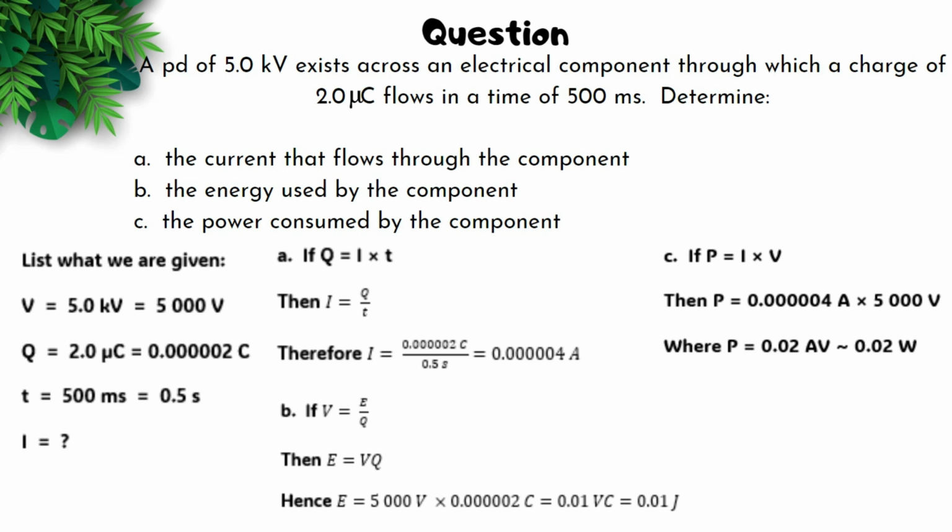Remember, the SI unit for energy is joules. Then the last question asks about power. We see power is related to current and voltage via the equation power is equal to I times V. We have I, we have V, we can substitute, and from there we find that power is equal to 0.02 amp volts, which is equivalent to 0.02 watts.